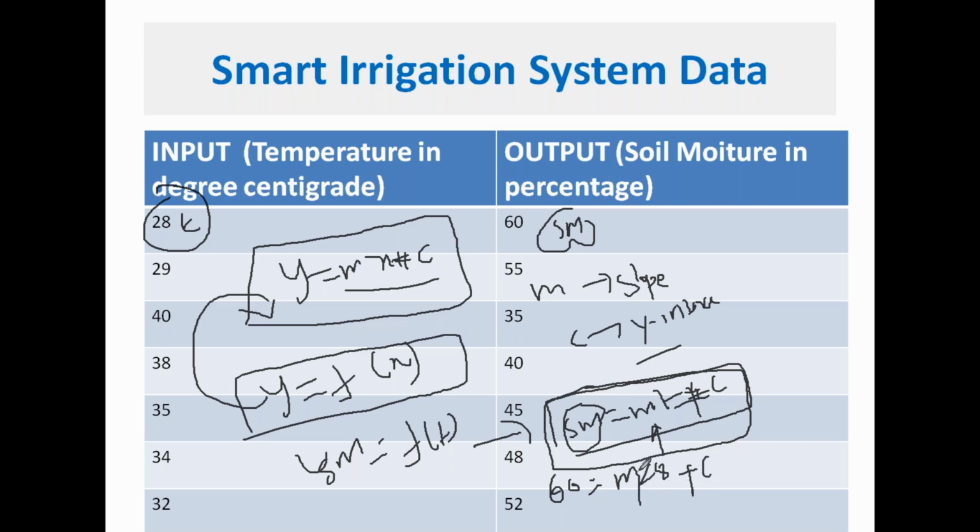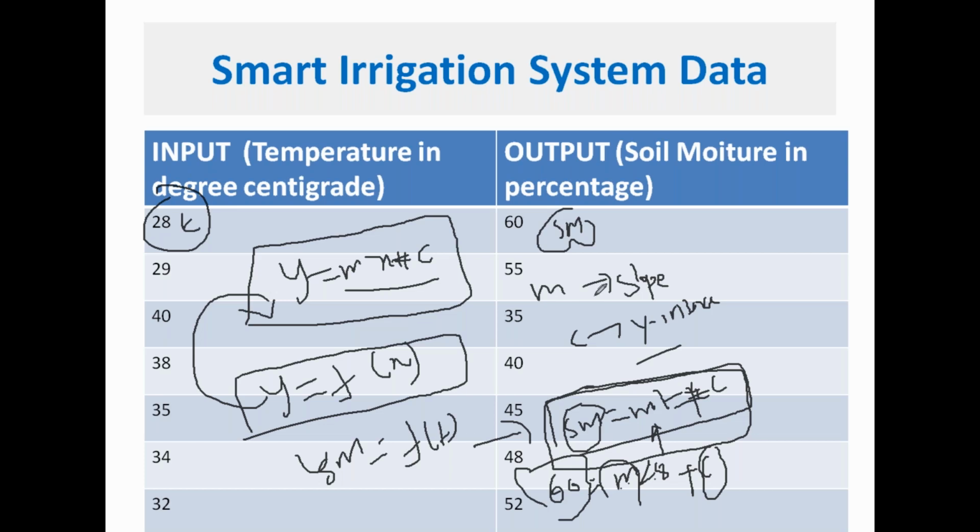The M and C values should be such that when you multiply 28 with M and add C, you get 60. The same equation should satisfy all these points. If it satisfies all these points, you have designed a model which relates these two variables, so you are able to relate temperature and soil moisture through an equation.